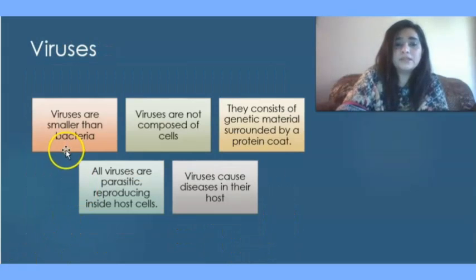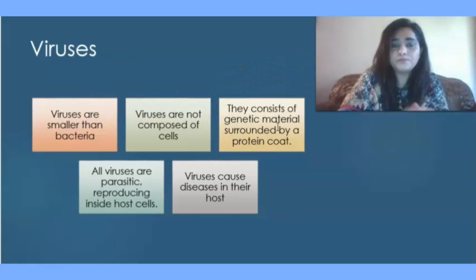Now let's discuss something about viruses. Viruses are smaller than bacteria. Viruses are not composed of cells. So you can also say that viruses are acellular. A means absent. Cells are absent. They are not cellular structures. They consist of genetic material either in the form of DNA or RNA, and this genetic material is surrounded by a protein coat that is known as capsid.